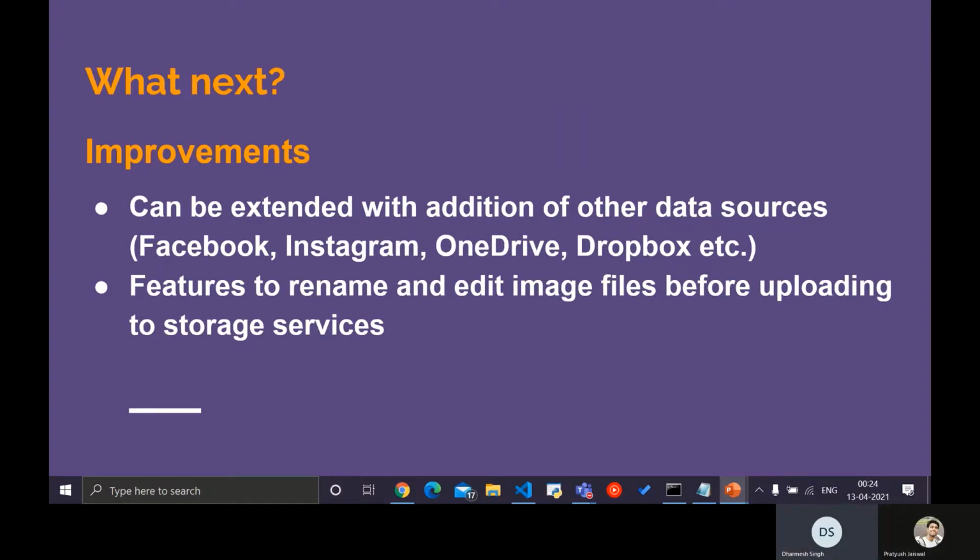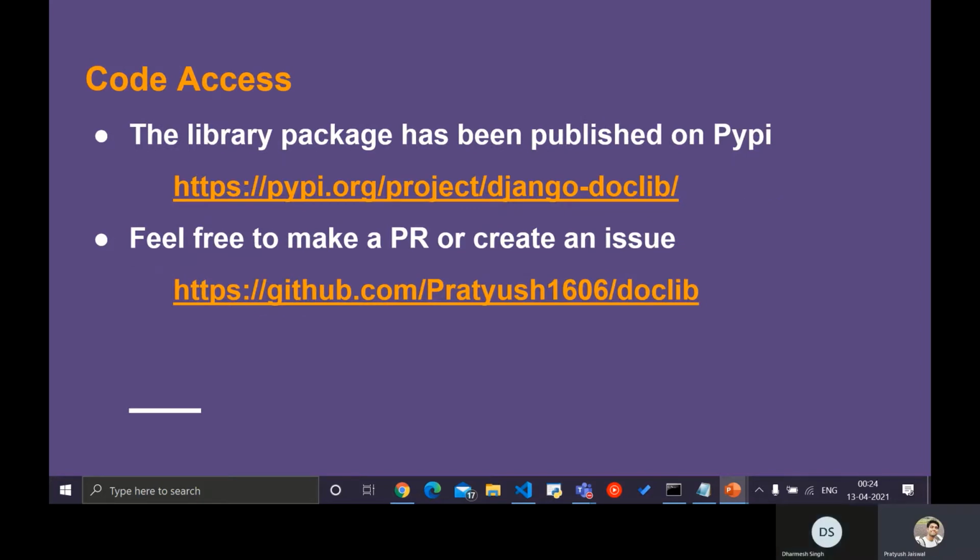Further improvements can be done, like we can add other data sources like OneDrive, Dropbox, even Facebook or Instagram. And some features can also be added to rename or edit image files before uploading them to the storage service selected. The library has been packaged and published to PyPI. This is the link of the package, and it can be installed using the pip install command.